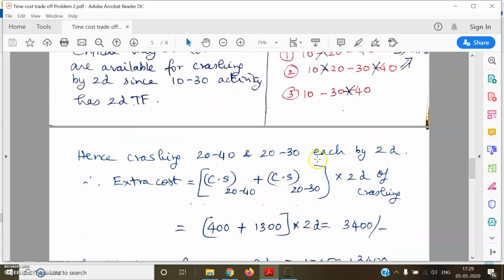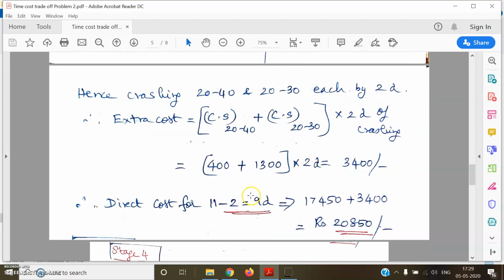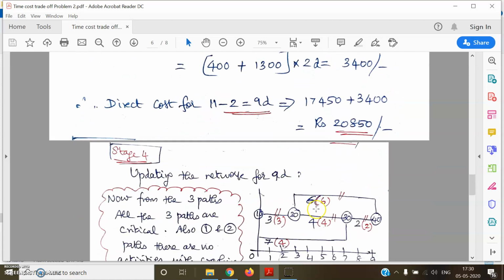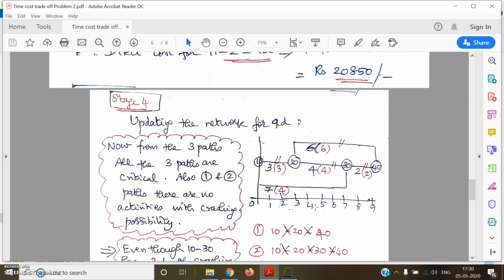So what have I done now? From 11 days I've crashed the project to 9 days by crashing it by 2 days. So the direct cost for 11 minus 2, 9 days of project completion, is going to be the direct cost for 11 days plus the extra cost incurred by this 2 days of crashing. Which works out to be a direct cost for 9 days of 20,850 rupees. Okay. Now we'll go to stage 4.